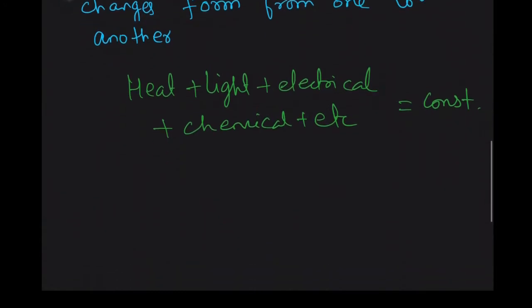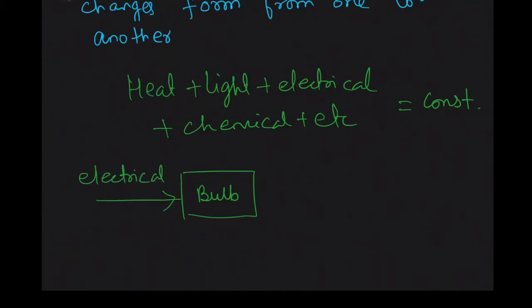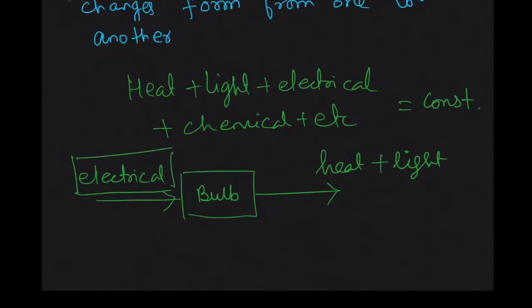For example, if there is a change in the form of energy, take the example of a bulb. I am giving you this example to show transformation of energy. Say you want to light this bulb, your input is electrical energy here, and the output which you get is heat energy plus light energy. Whatever was the total electrical energy, if you add up the total of heat and light energy on this side, both will remain equal, because this also obeys the principle of conservation of energy, right?